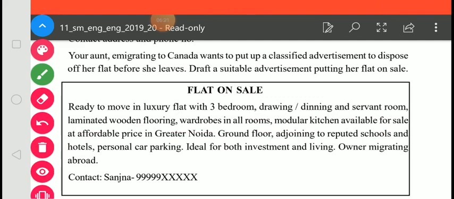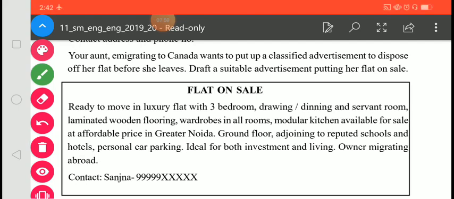It has 3 bedrooms, drawing room, dining and servant room, laminated wooden flooring, wardrobes in all rooms, modular kitchen, available for sale at affordable price in Greater Noida. If you don't want to mention the price, then don't mention. During dealing you can disclose it.